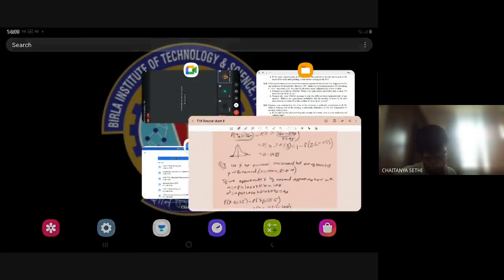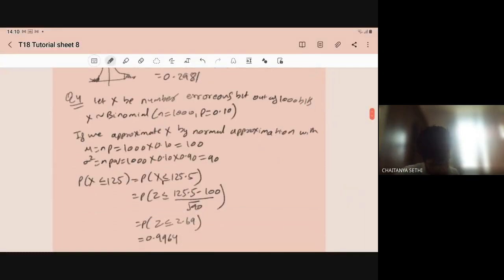So here the question is, let us first define. Always you have to define the event and random variable. In the midsem exam, there are so many copies, around 70% of copies, where students have not defined the random variable or event. It is very necessary to define the event or random variable. If you are defining the random variable, then you have to specify which distribution it is following. Otherwise, the question is incomplete. Let X be the number of erroneous bits out of the 1000 bits.